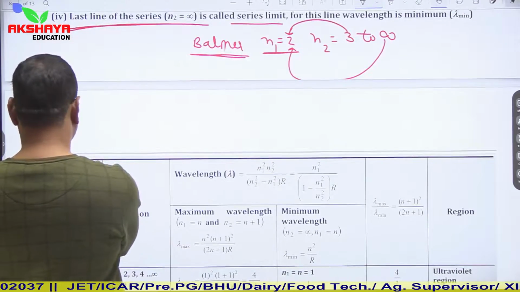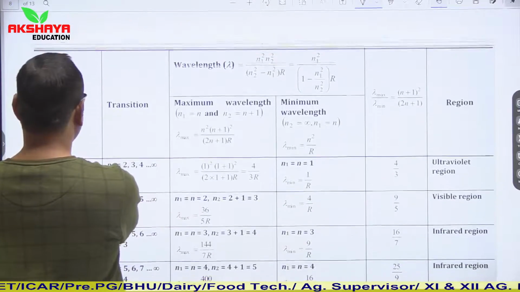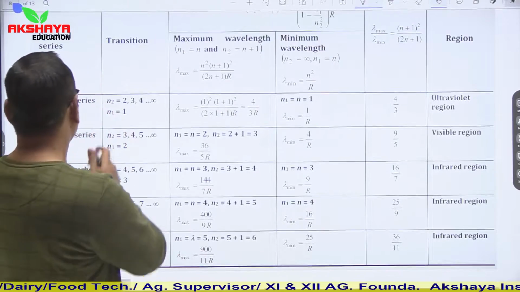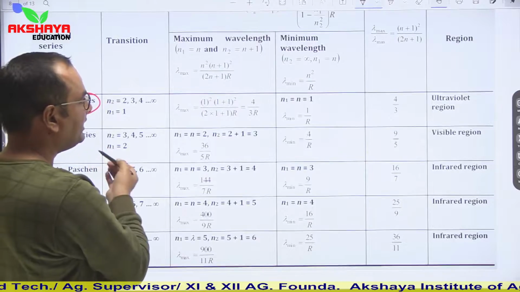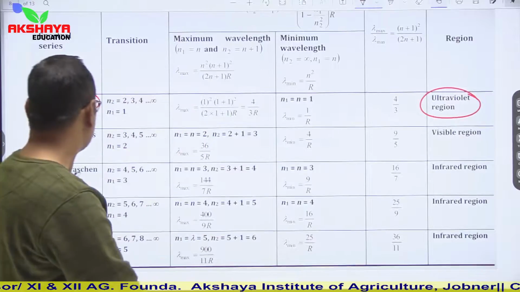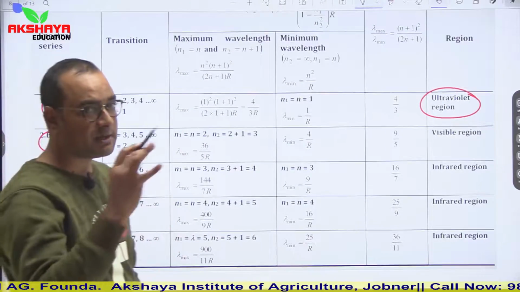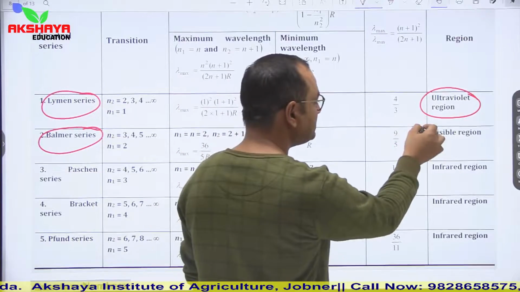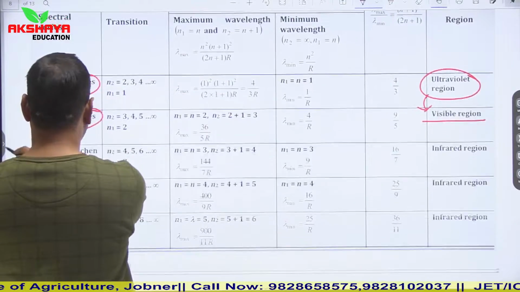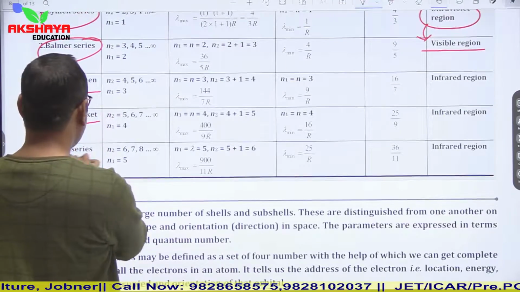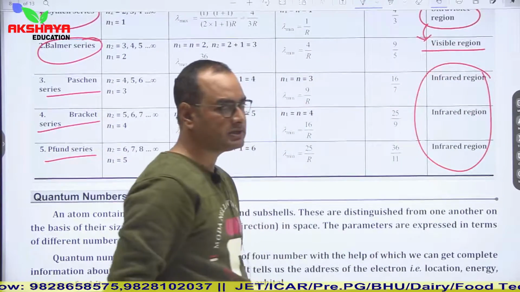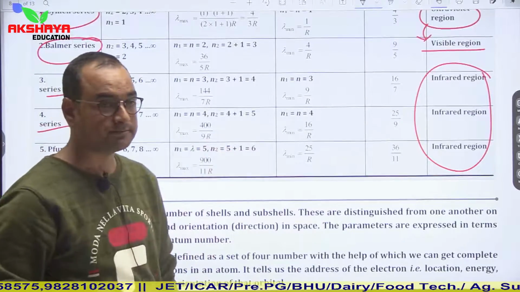Now see, this is a table given for the different series. You have to simply keep in mind that the Lyman series is found in the UV region. The Balmer series is partly in the UV region and partly in the visible region. Paschen, Brackett and Pfund, all three series, are found in the infrared region. This is a general standard which you have to keep in mind.